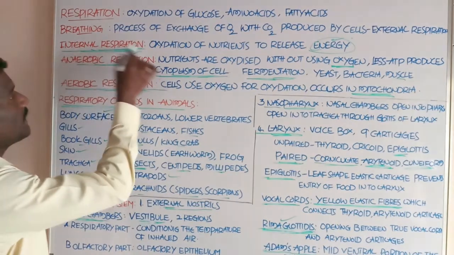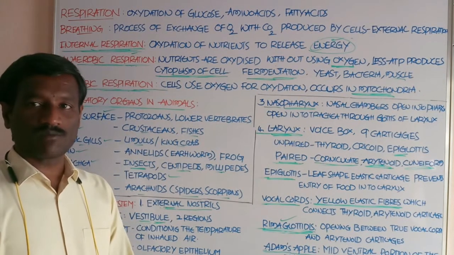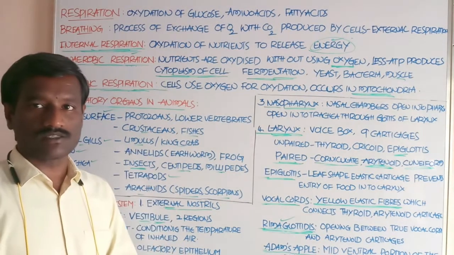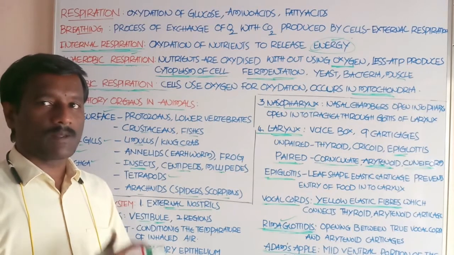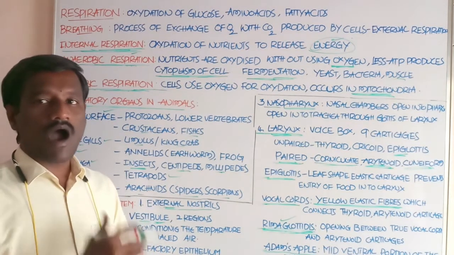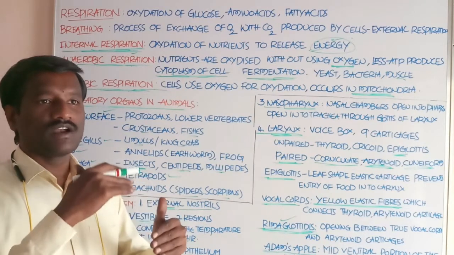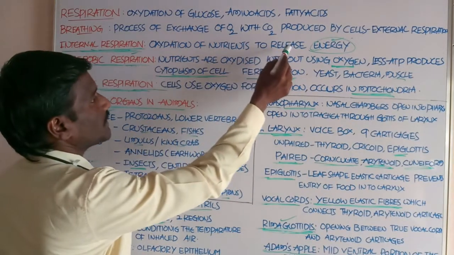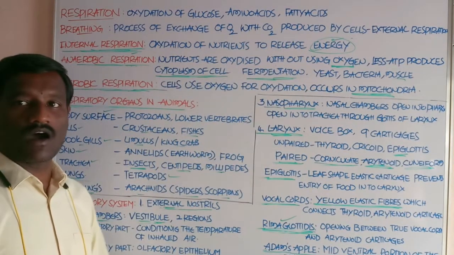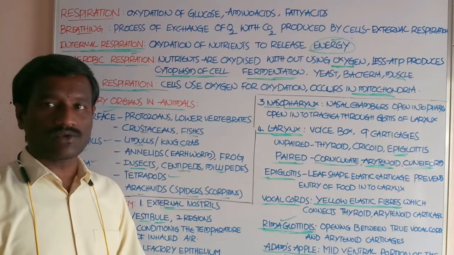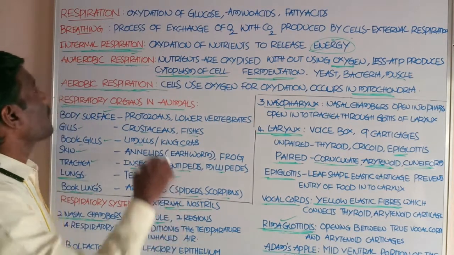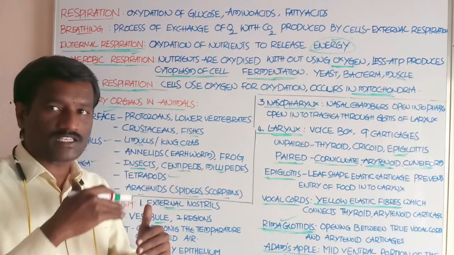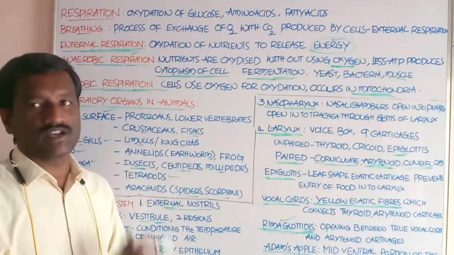Next, another one, internal respiration. Internal respiration means chemical breakdown of the food particles in the cells. It is also termed oxidation of the digested food particles. Students, this is the process to release the energy or produce ATP molecules. This is internal respiration, the oxidation of digested food particles to produce energy.